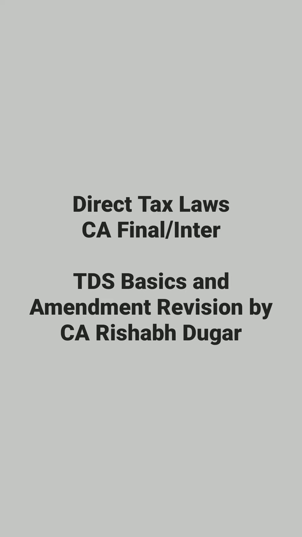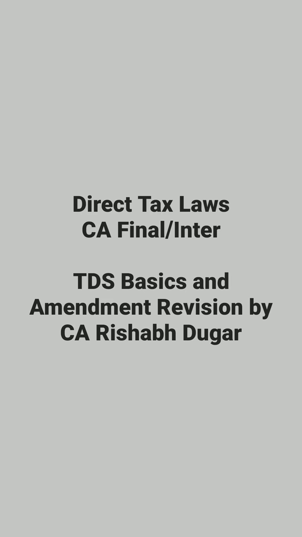194M, TDS on contract, commission or brokerage or fees for professional services. Here, individuals are covered other than under 194C, 194H, 194J. The payee is any resident person. Rate is 5%. Due to COVID situation, 3.75%. So no TDS under section 194M if the sum or aggregate of sum paid or credited is up to 50 lakhs. So suppose the amount is 70 lakhs, then on 20 lakhs there will be TDS at the rate of 3.75%.